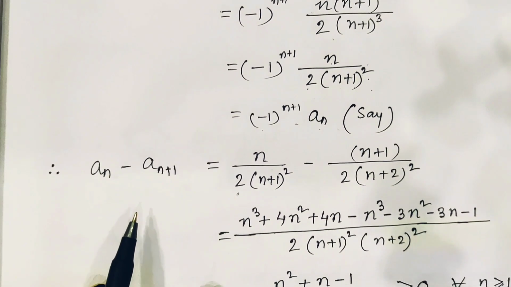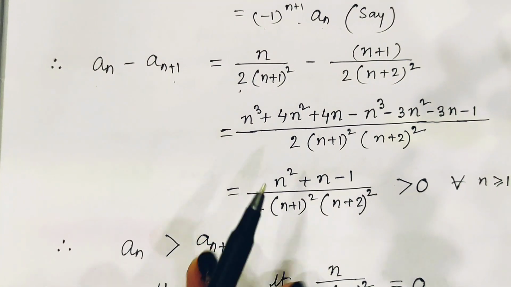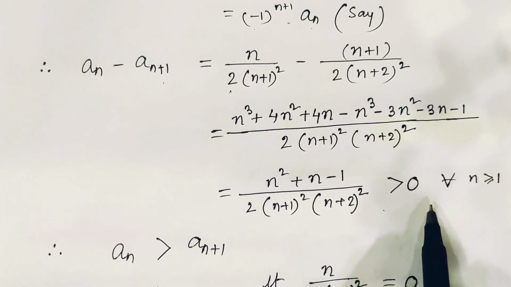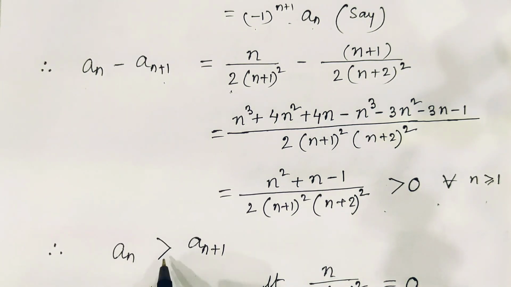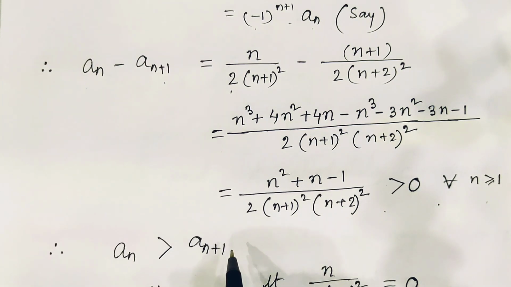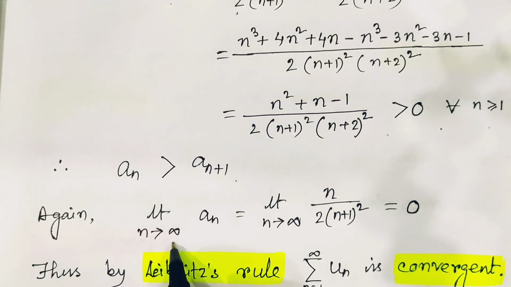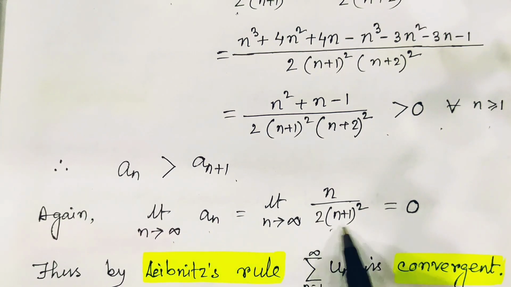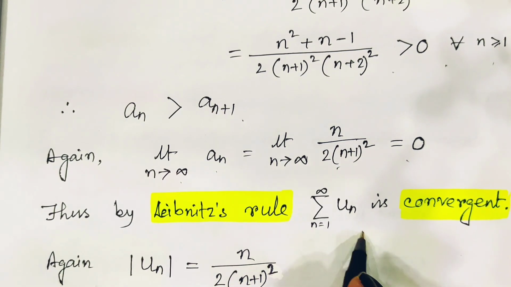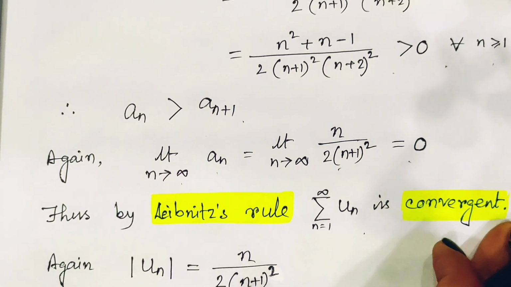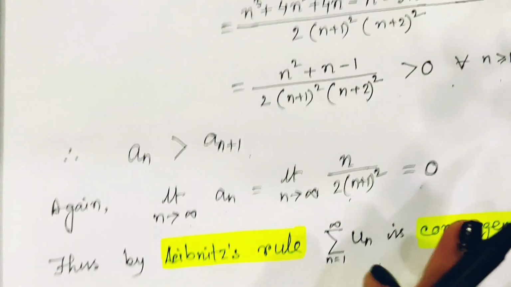Now from here we should find an minus an plus 1. If we do so, and after simplification we will find this value is greater than 0 for all values of n greater than or equal to 1. So from here we can say an is greater than an plus 1. That means the given series is a decreasing series. And not only that, if we take the limit n tends to infinity of an, then this value becomes 0. So by Leibniz rule we can say the given alternating series is convergent.